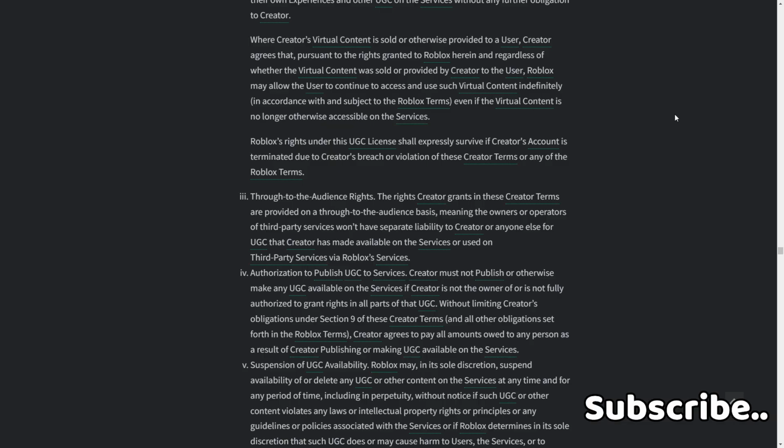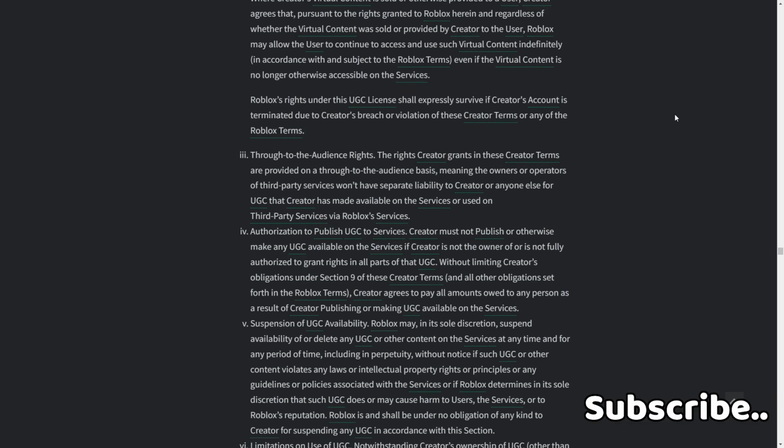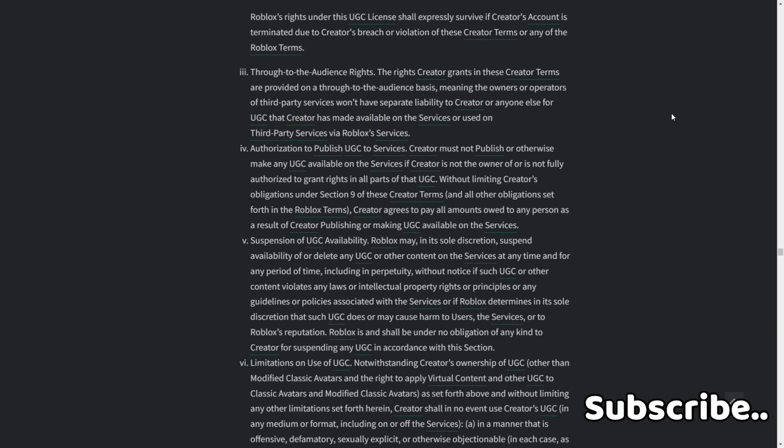Authorization to publish UGC. Creator must not publish or otherwise make any UGC available on the services if creator is not the owner of or is not fully authorized to grant rights in all parts of that UGC, without limiting creator's obligations under Section 9 of these creator terms and all obligations set forth in Roblox terms. Creator agrees to pay all amounts owed to any person as a result of creator publishing or making UGC available on the services. 5. Suspension of UGC availability.